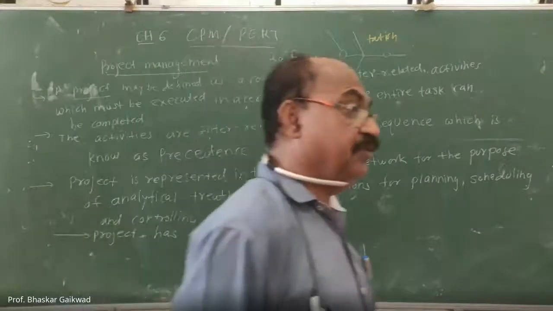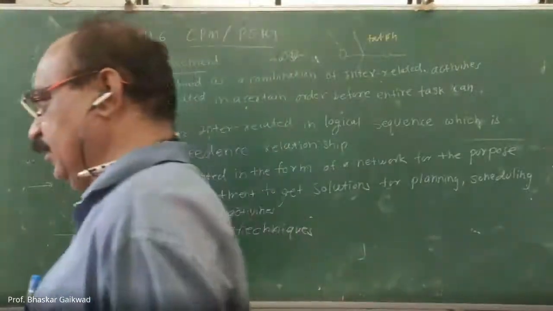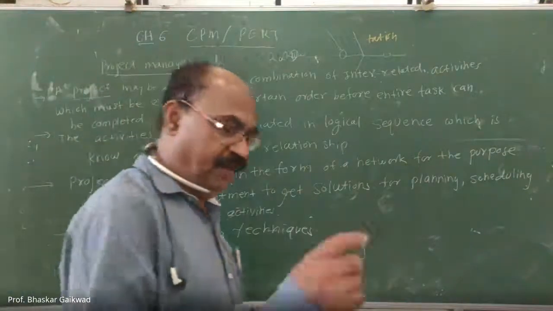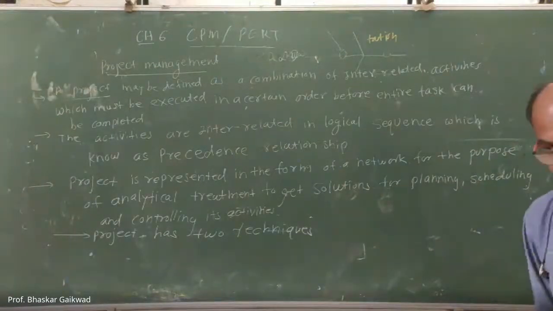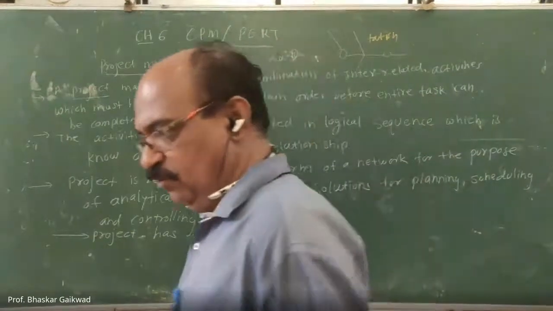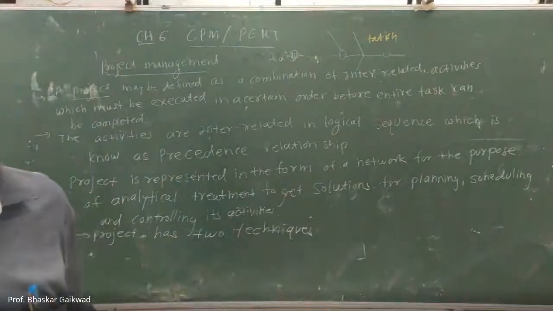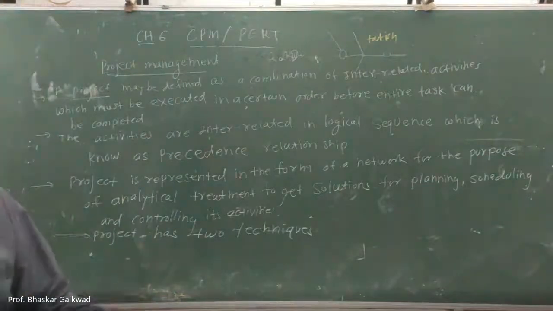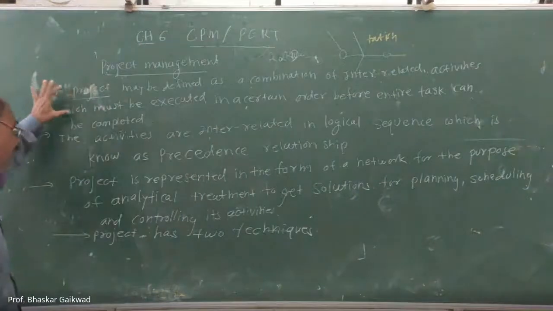So project means a combination of activities. I have already given one example. If you want to manufacture any casting product, what is the first thing we require? Sand we require, binder we require, additives we require, cleaning of the sand is there, testing of the sand is there. After that, pattern is there, mold is there, furnace is there. So many interrelated activities are there. So we have to make the combination of these in a logical order in order to execute them. This is called the project.